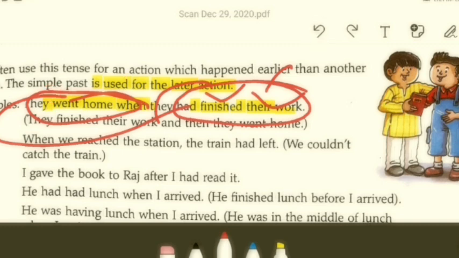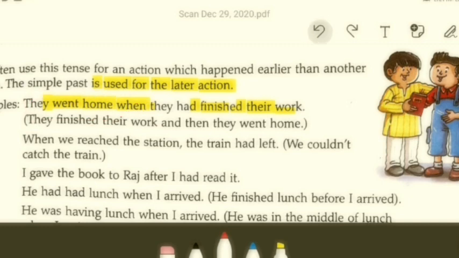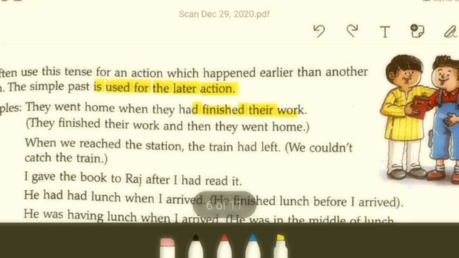Okay, then as we move on to another example: when we reached the station, the train had left. See, we couldn't catch the train is what they want to tell, right? When they reached the station, the train had left.